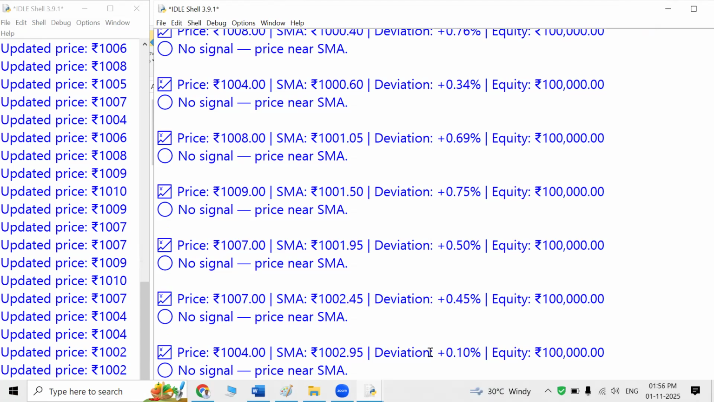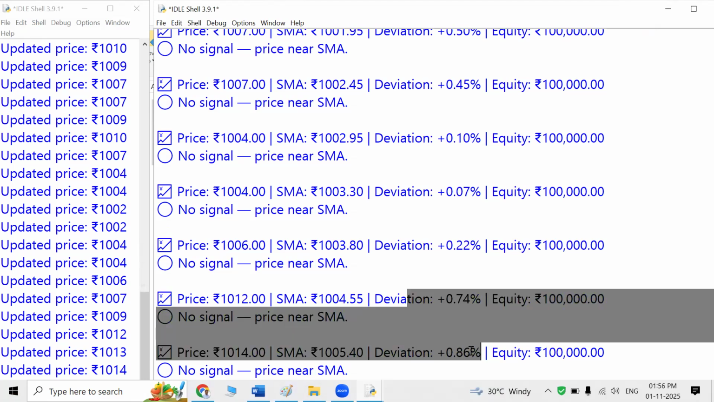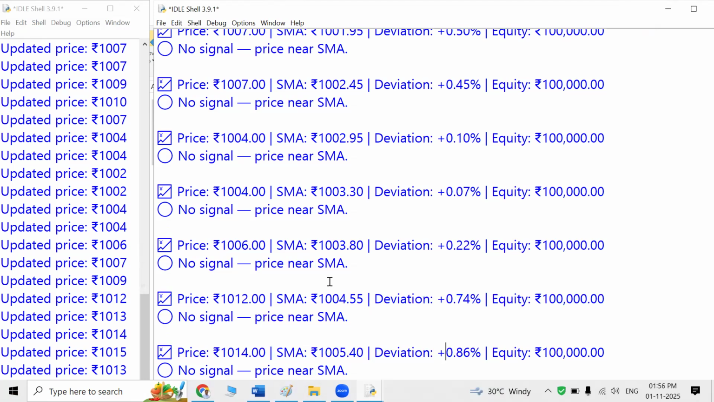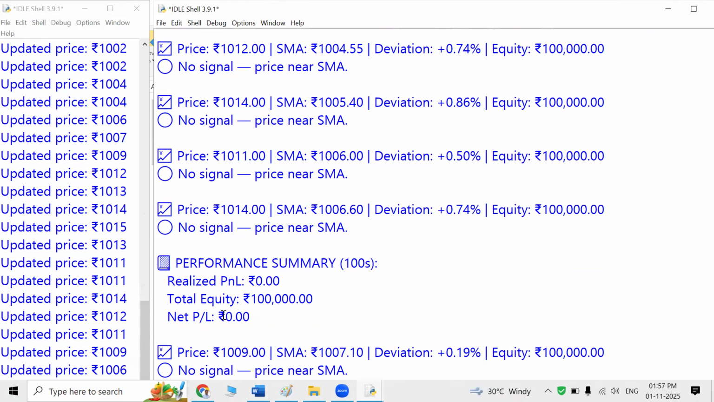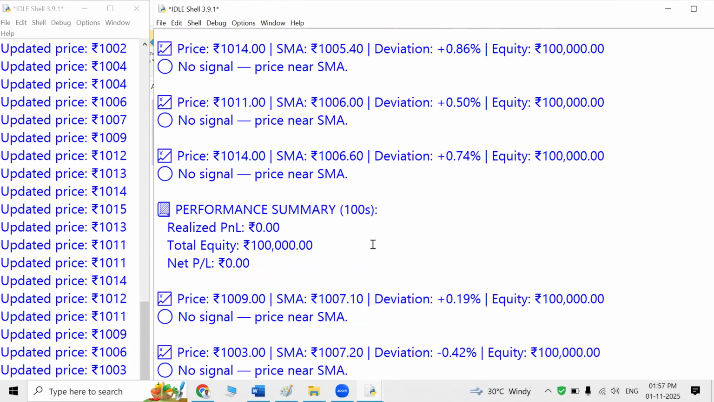This basically helps save your capital, and the algo follows a very fixed rule. It will not trade at all until the proper signal comes. See here, the algo keeps waiting until the deviation reaches either +1 or -1. My SMA is still 1006 and the price is above it, so that means a short. After 100 seconds, it will check whether we have taken any trade or not, and it says we have not taken any trade. There is no PNL because the signal has not yet been generated.